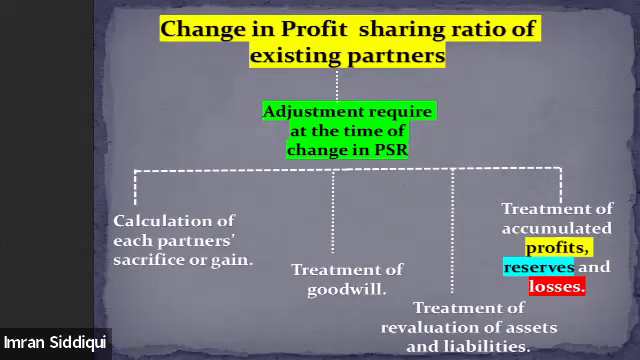Then we started discussing the first scenario, which leads to the reconstitution of the firm, which was the change in the existing profit sharing ratio. While discussing the change in PSR, I told you that whenever the profit sharing ratio changes, we need to make a few adjustments. First of all, we need to find out the sacrificing or the gaining ratio of the existing partners.